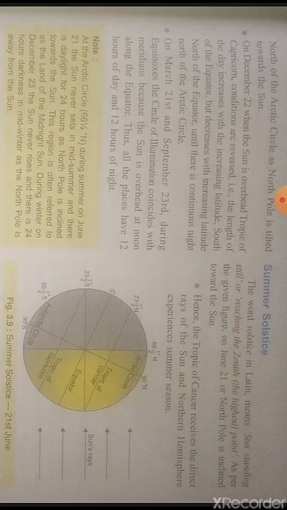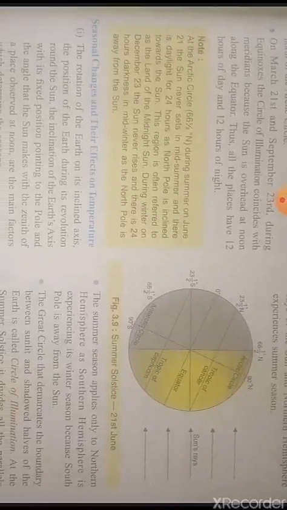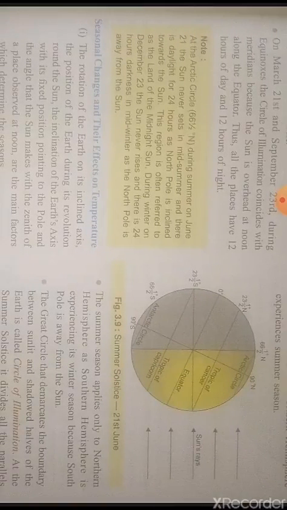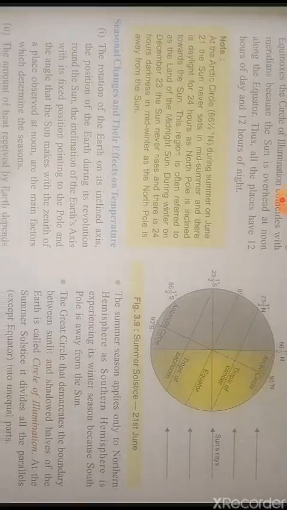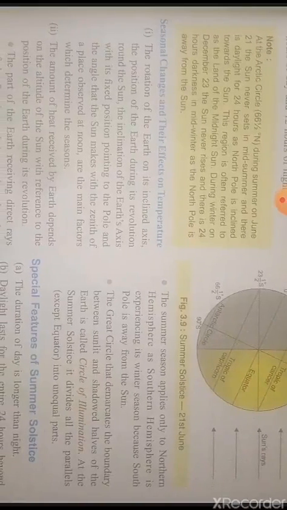The word solstice in Latin means sun standing still or reaching the zenith, that is, the highest point. During solstices, the circle of illumination cuts the latitudes unequally, except the equator. On June 21st, the summer solstice falls, and on December 22nd, the winter solstice falls. It is the time when the sun is farthest north or south of the equator. Thus, the Tropic of Cancer in the northern hemisphere and the Tropic of Capricorn in the southern hemisphere mark the limit of the overhead sun, as beyond the tropics the sun never shines vertically at any time of the year.